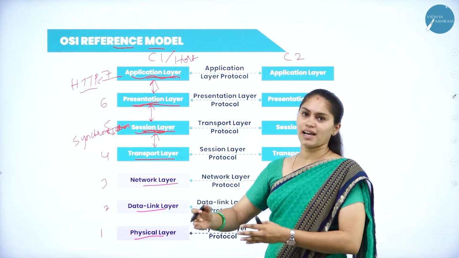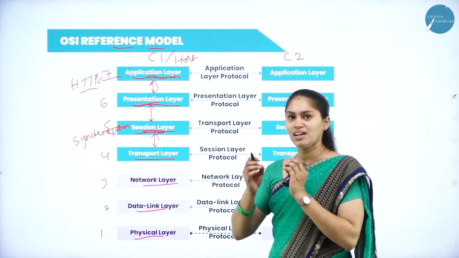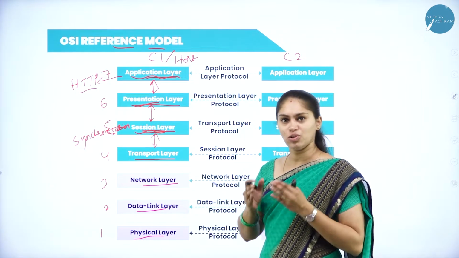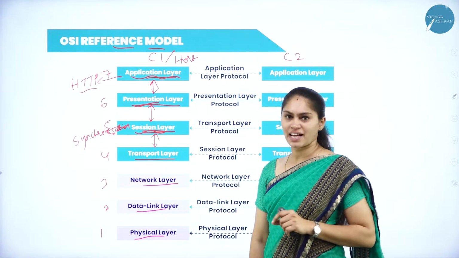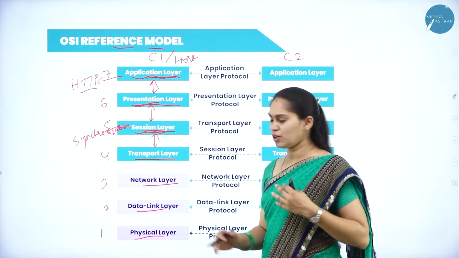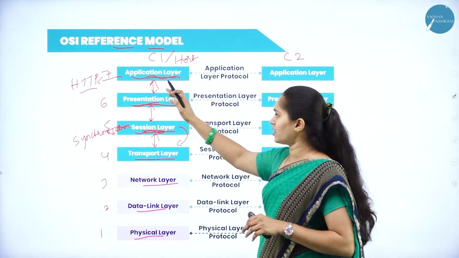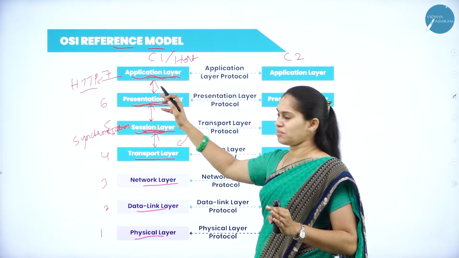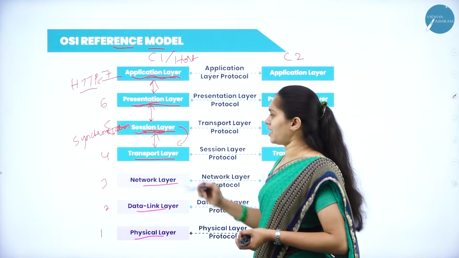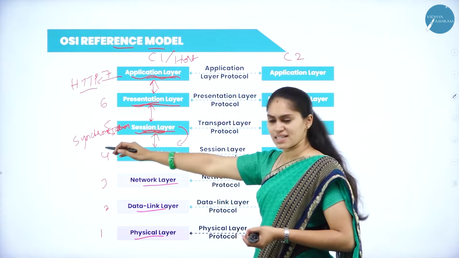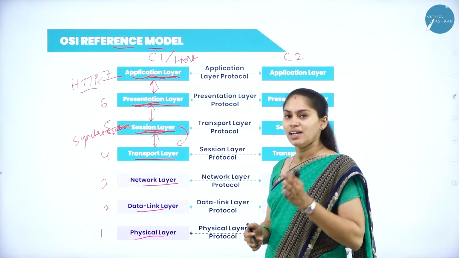So that means I got the last data, which lets me know this is the end of the data and information I wanted to send from one computer system to another. The transport layer's main work is to get the data from the session layer. Here I will know which application I am using. It tells me the syntax and semantics of the data, and it takes care of synchronization. Then the session layer sends the data and information to the transport layer.